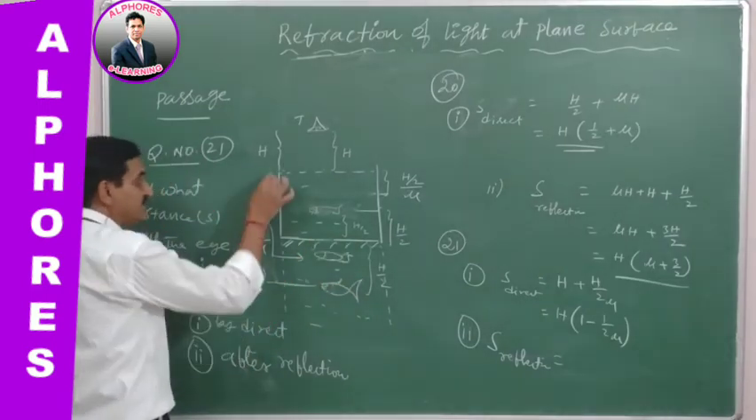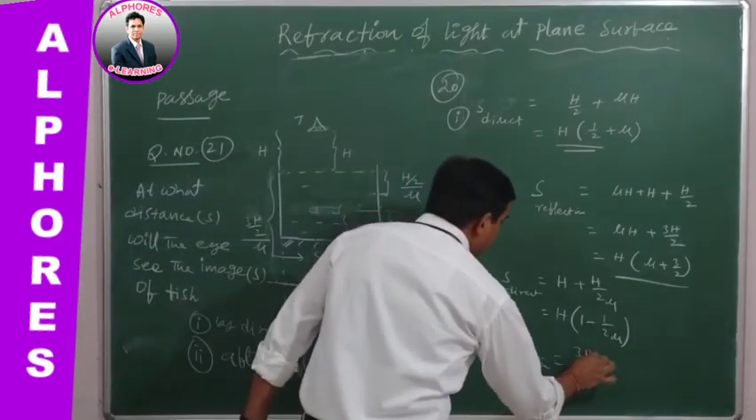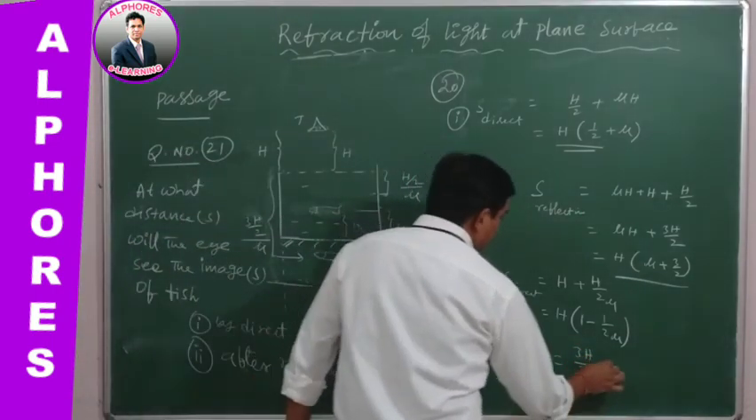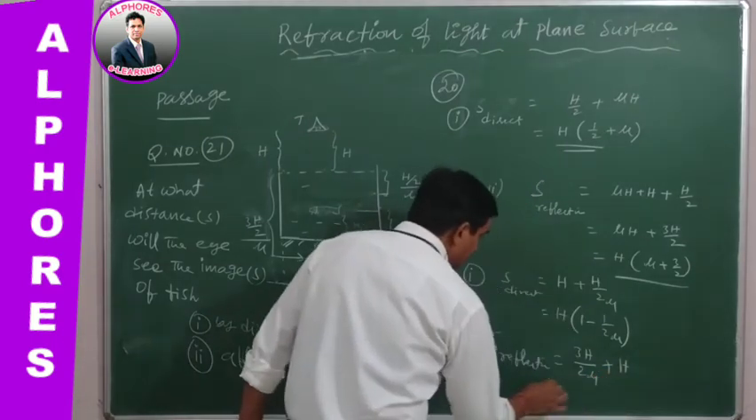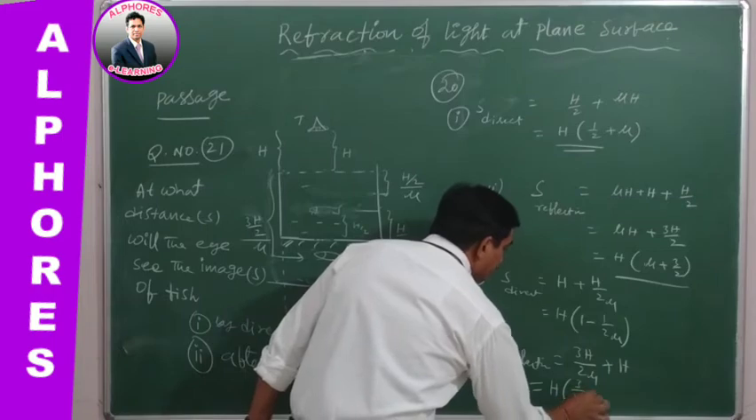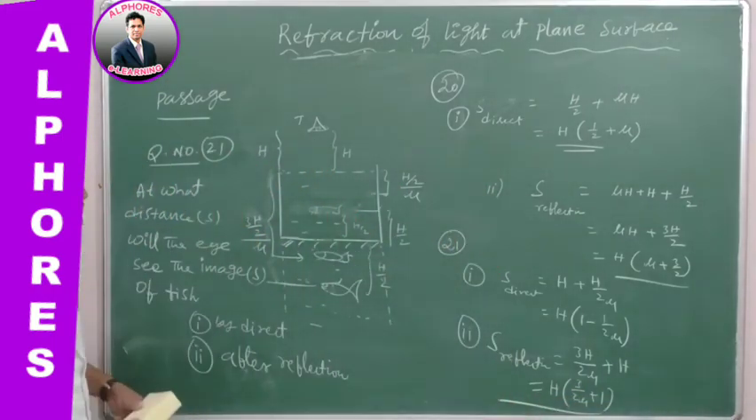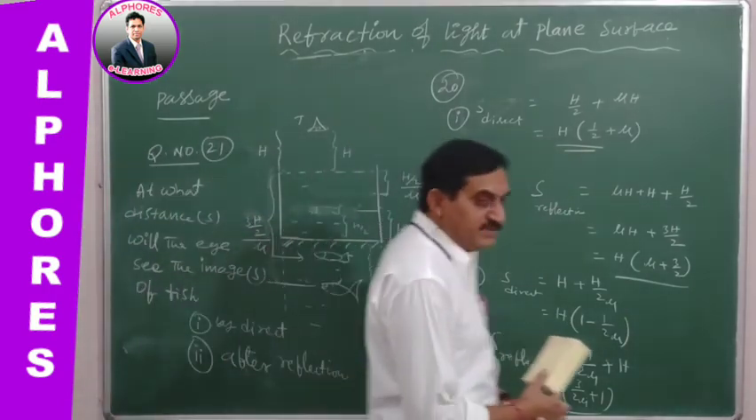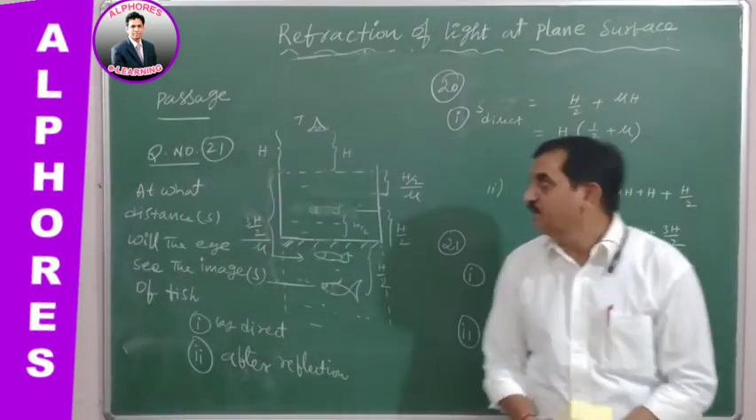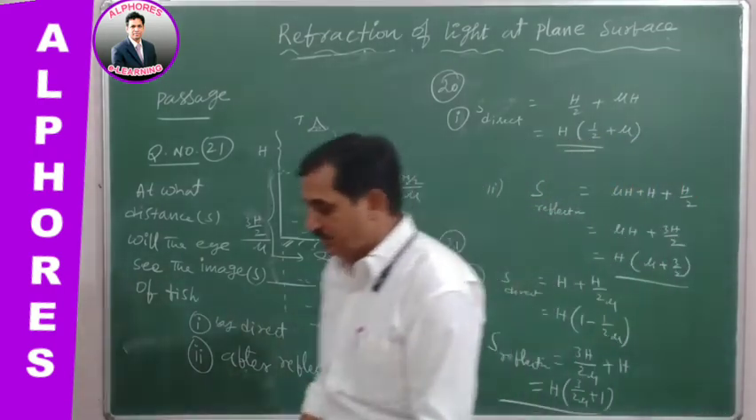Therefore, this part is 3h by 2 mu plus h. After solving this, h of 3 by 2 mu plus 1. This is your answer. So, this is related to the apparent height and apparent depth concept. It is also a very important problem. Okay, so let us move on to another problem.